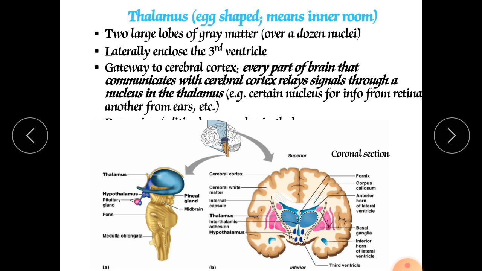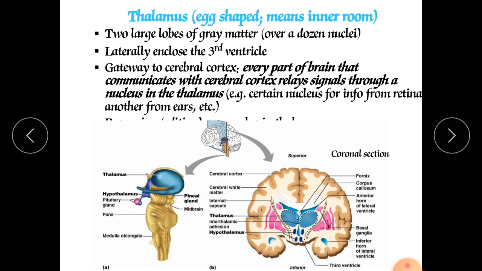impulses. Thalamus contributes to the motor function by transmitting information from the cerebellum and basal nuclei to the primary motor area of the cerebral cortex. That area is responsible for whatever motor function you are doing. So it carries those impulses and gives that information from the basal nuclei, from the cerebellum and from the spinal cord. Whatever information you get from the peripheral area, it carries toward that primary motor area, which is the area signaling the motor information.